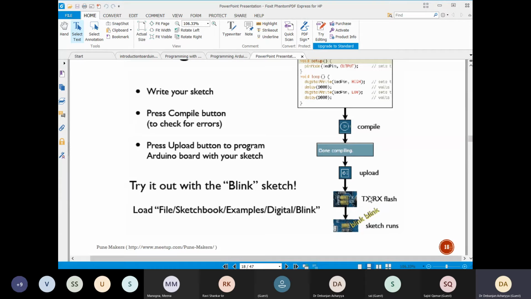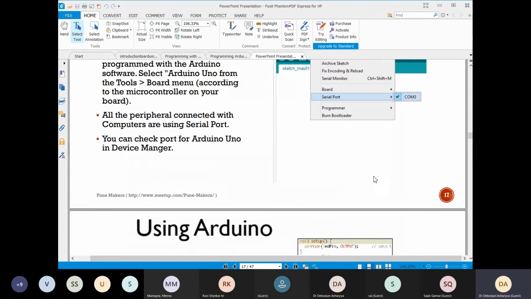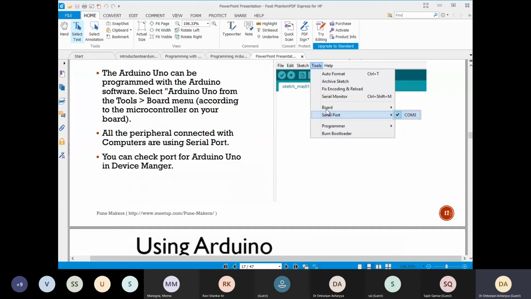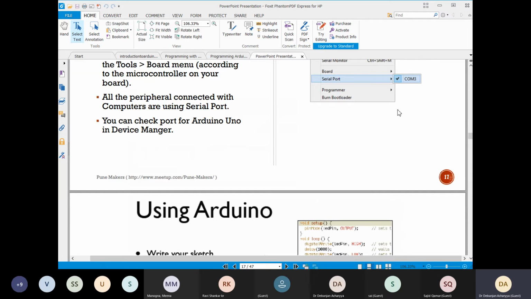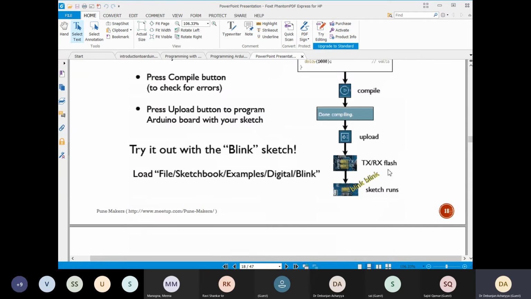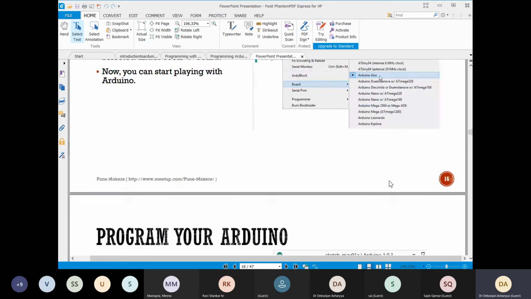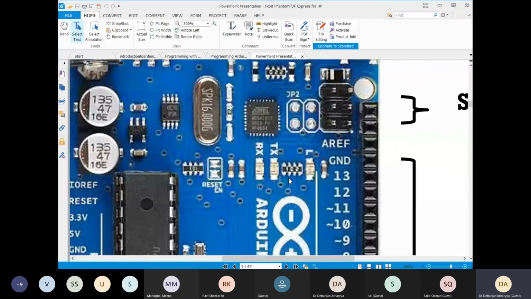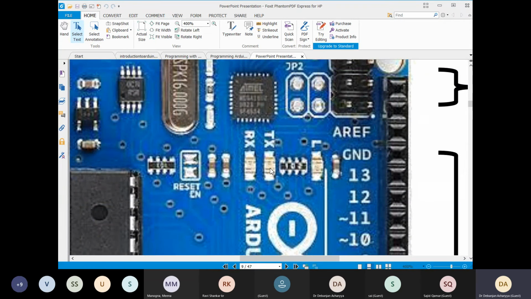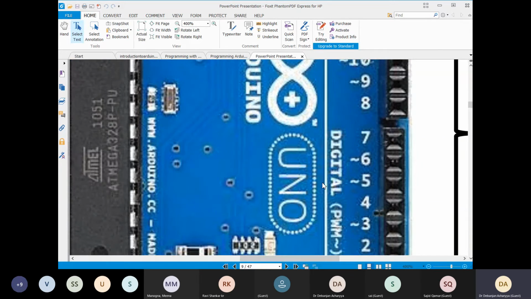As I told you, then upload it. After this, you have to select the board, then select the serial port. After selecting this COM port, you will see the TX RX flash. What is the TX RX port? These are very small LEDs. I have the board, but it is not visible to you due to the low pixel quality of my camera. So three LEDs you have to note.